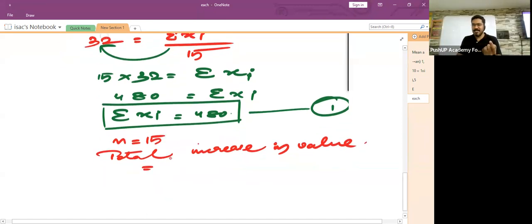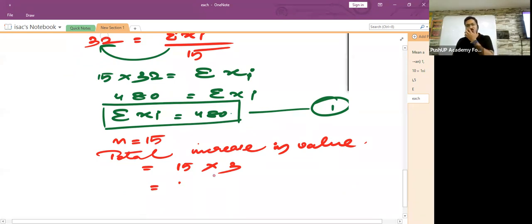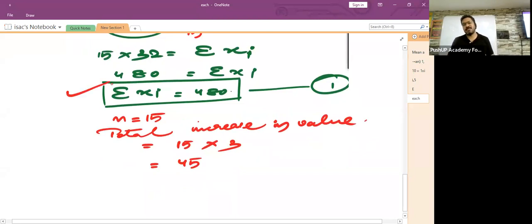How did you get that? Because how many observations are there? 15 observations, into the increase on each observation, which is 3. So what will be the total increase in value? For one observation it is 3, then for 15 observations it would be 15 multiplied by 3, and that is equal to 45. So 45 is the value which has been increased on the original sum of observations. What was the original sum of observations? It was 480, isn't it?